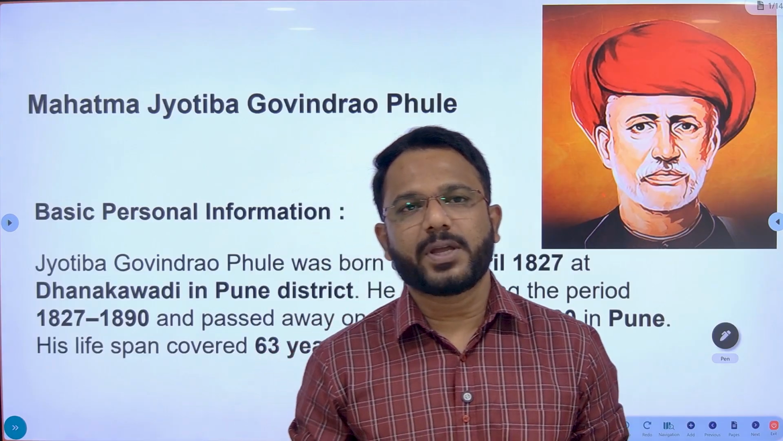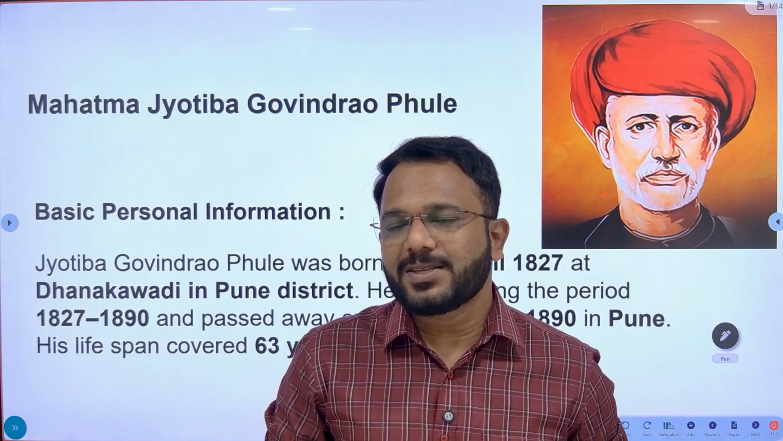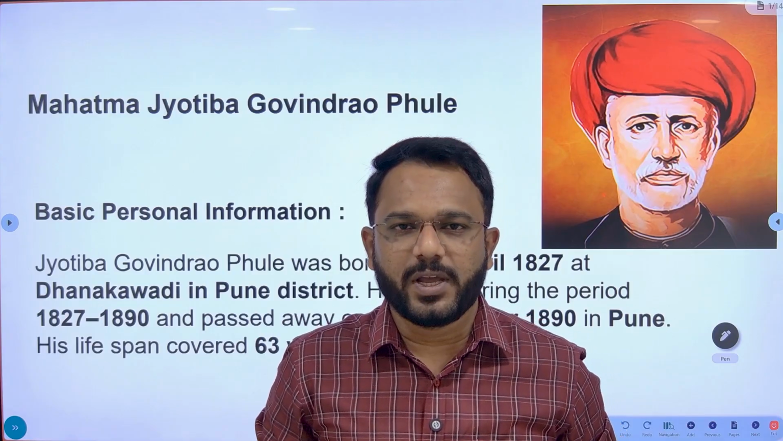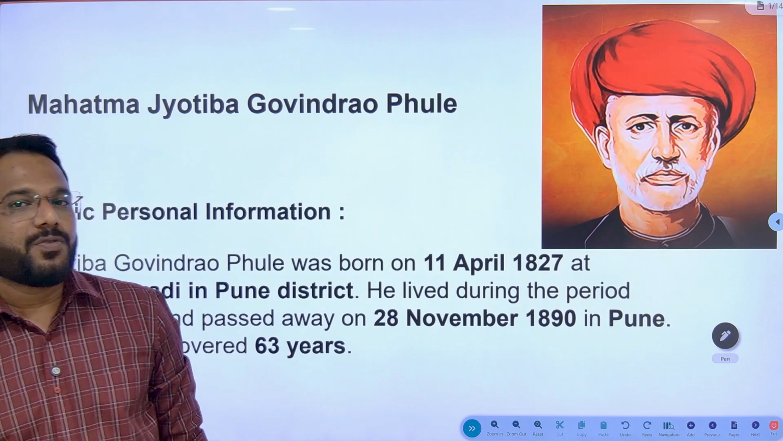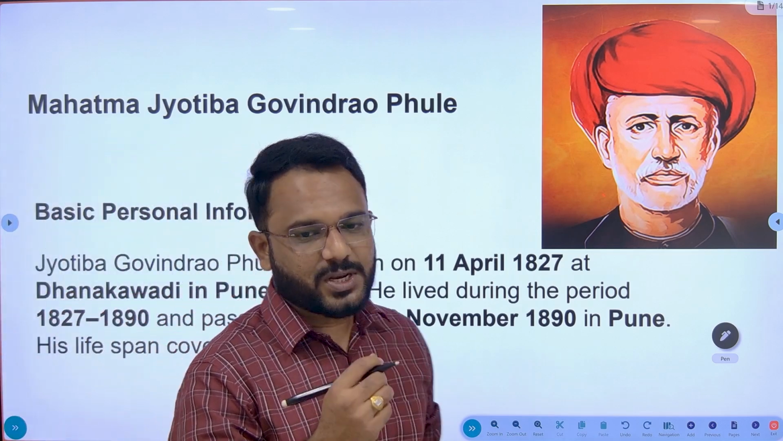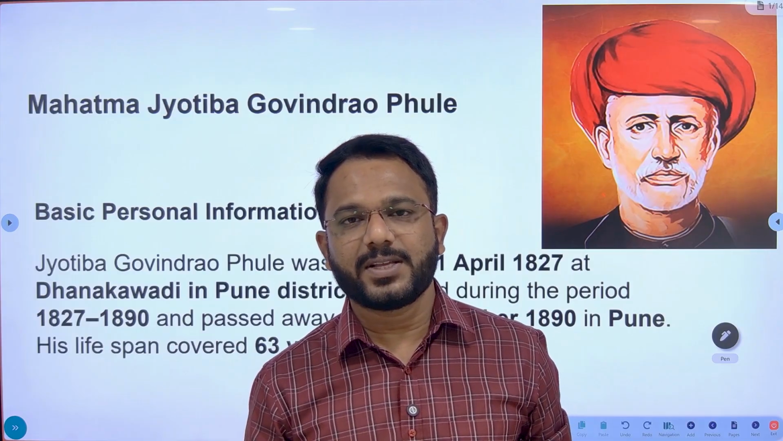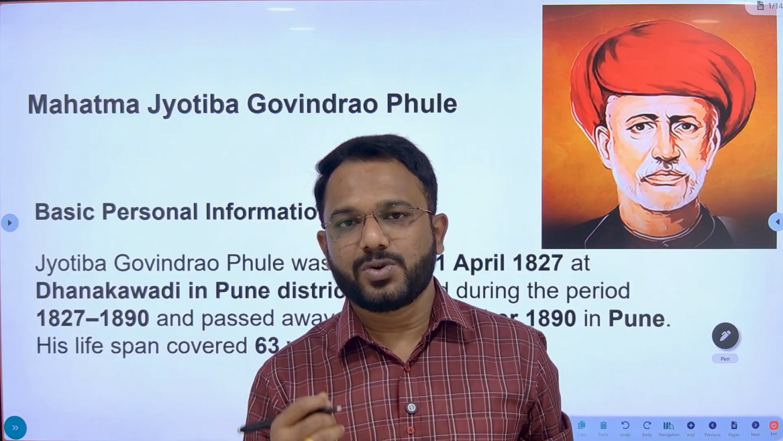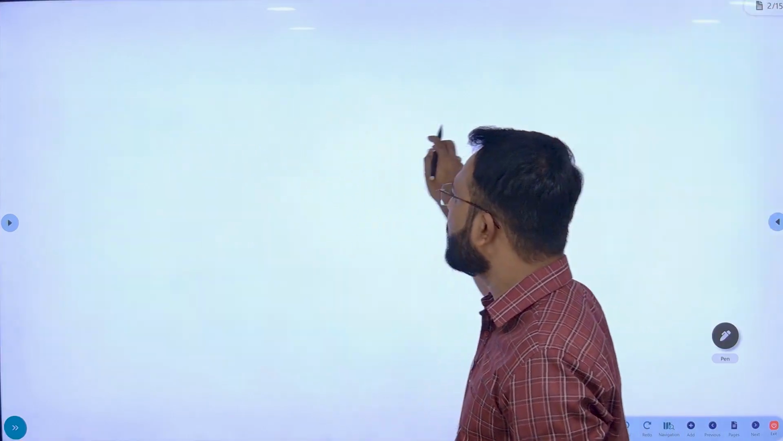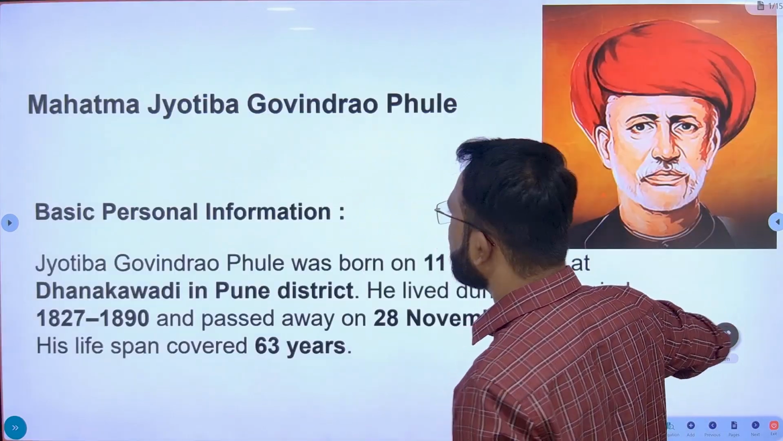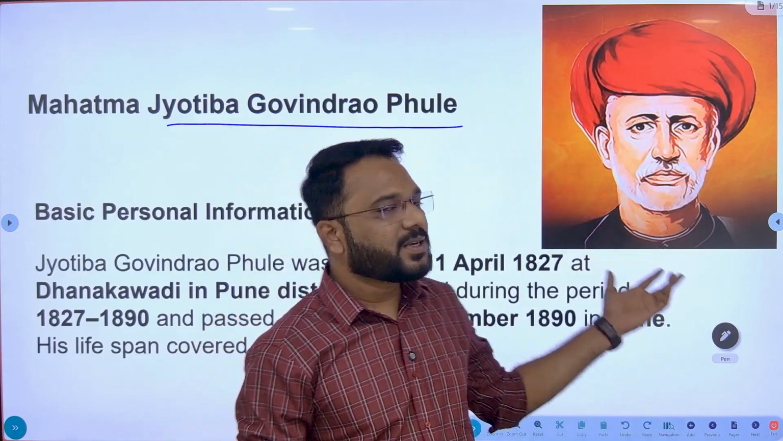So today our topic is based on the social reformer named Mahatma Jyotiba Phule. The great personality, a great social reformer from whom the overall social reform movement started, or we can say the father of social reformers. Mahatma Jyotiba Phule. Here you can see his image.